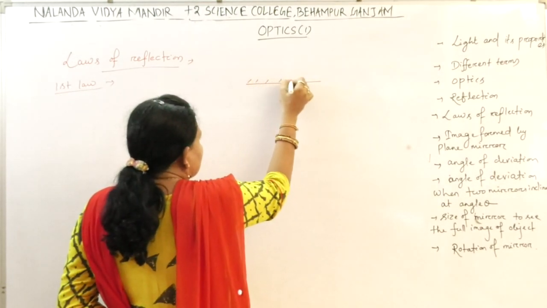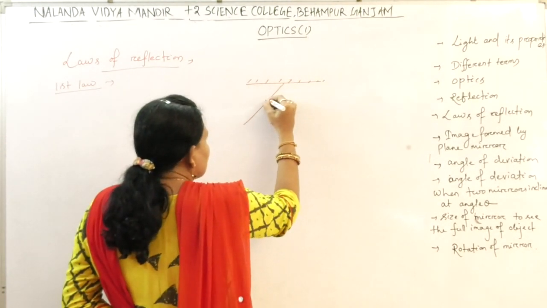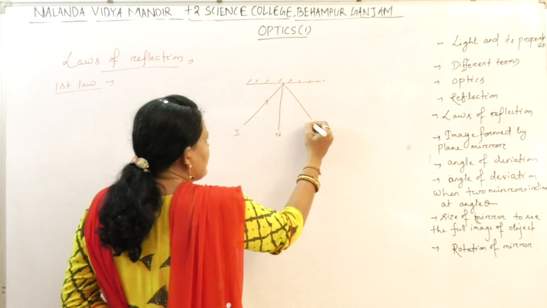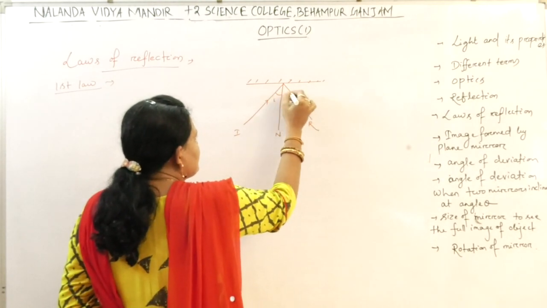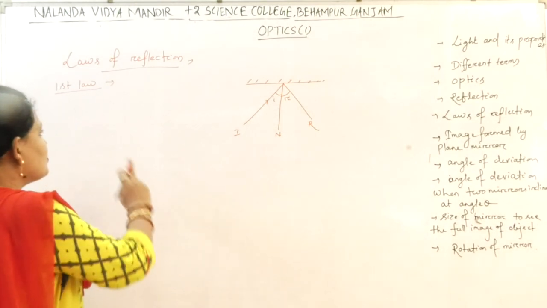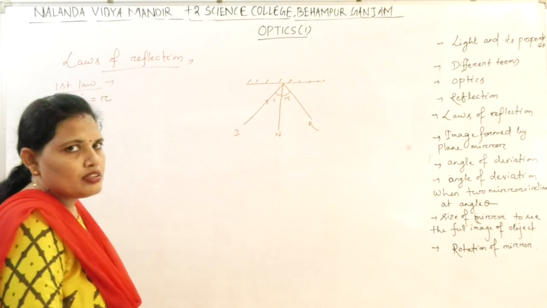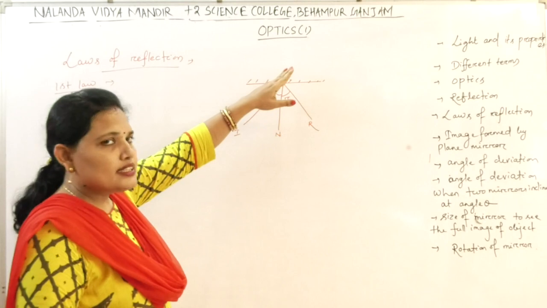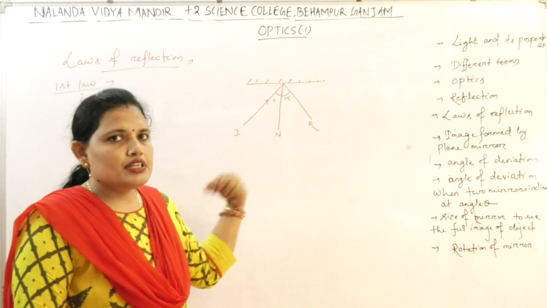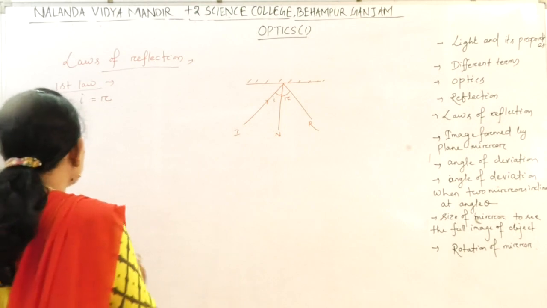This is the polished surface or your plane mirror. This is the incident ray. This is the normal and this is the reflected ray. This is the angle of incidence I, this is the angle of reflection R. So what is the law? Angle of incidence is equal to angle of reflection. The angle at which the incident ray falls is equal to the angle at which the ray is reflected with the normal. So angle of incidence is equal to angle of reflection.